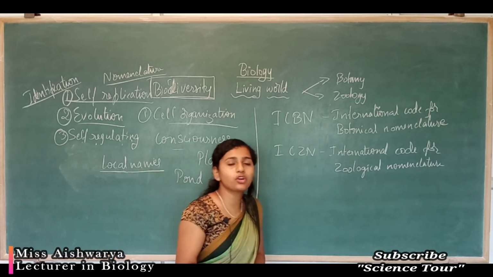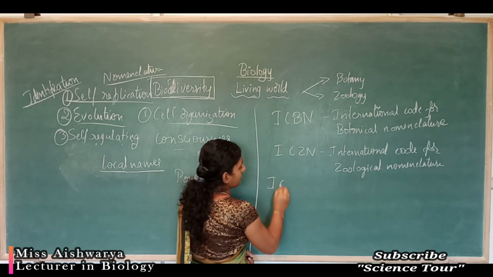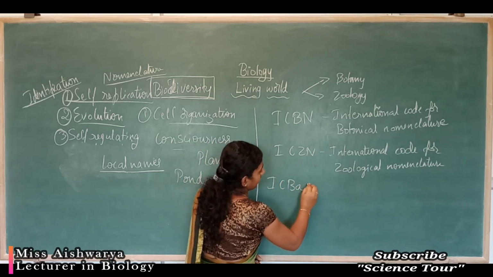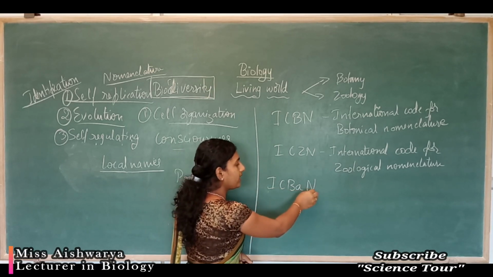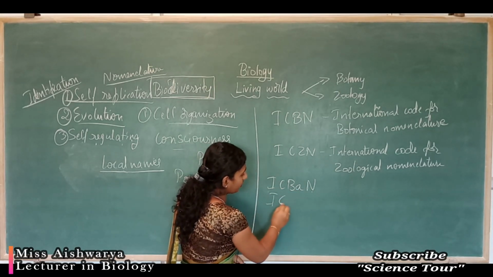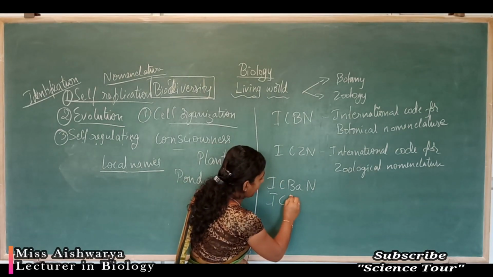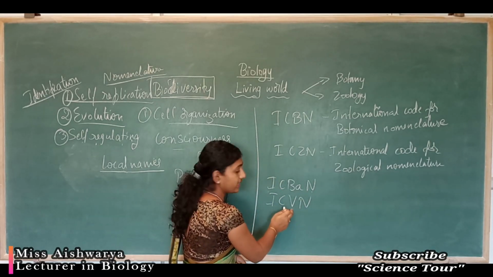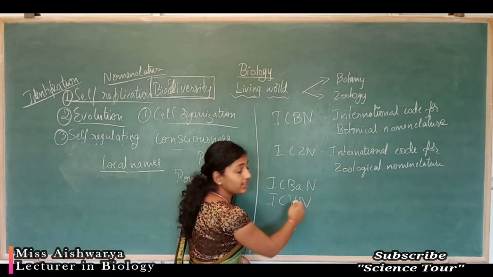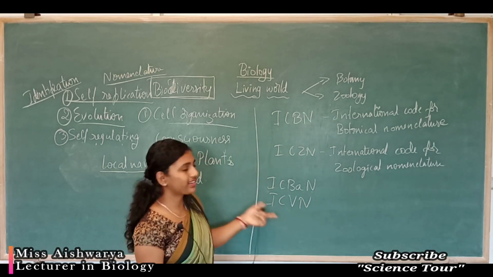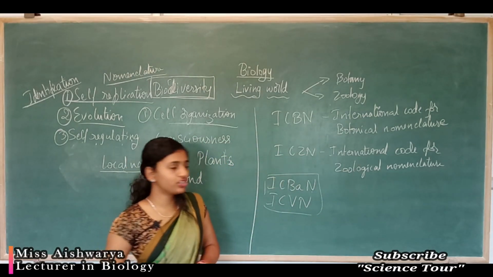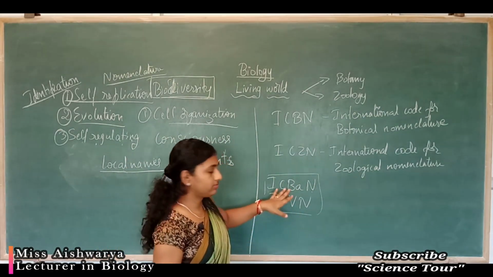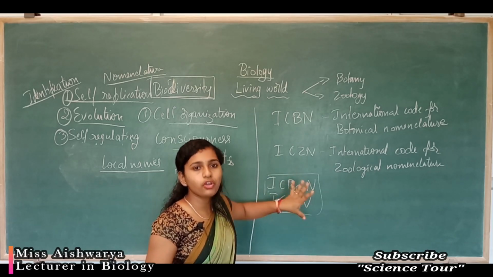Other committees also exist: ICBN, that is International Code for Bacterial Nomenclature. This is not required, just extra information. ICVN, that is International Code for Viral Nomenclature. So these are the different committees. Based on the organism, the naming system and the rules differ.